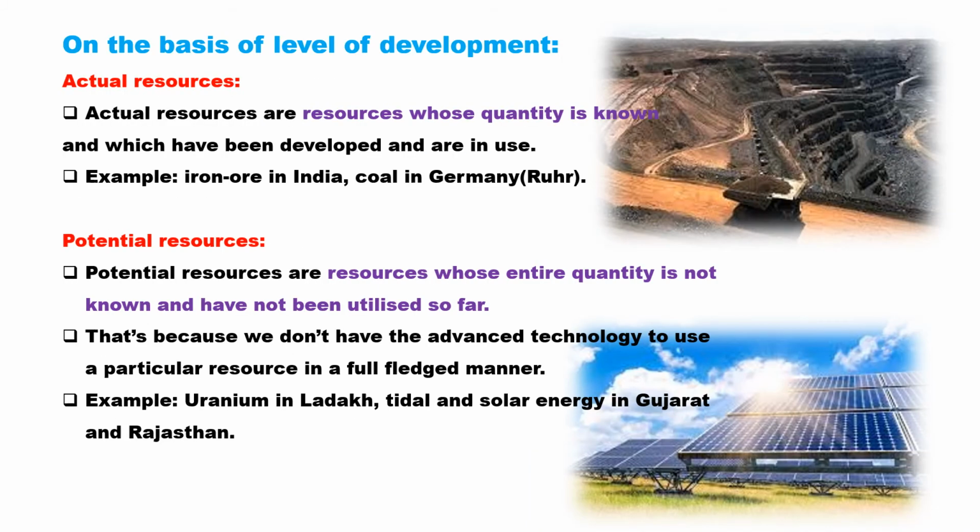The next basis of classification of natural resources is based on development: actual resource and potential resource. Actual resource means the actual amount. Resources whose quantity is known are actual resources. Let's take the example of iron ore in India, coal in India, or coal in Germany. These are resources where the actual quantity is known, which can be developed and are in use. It means the actual amount of quantity is known.